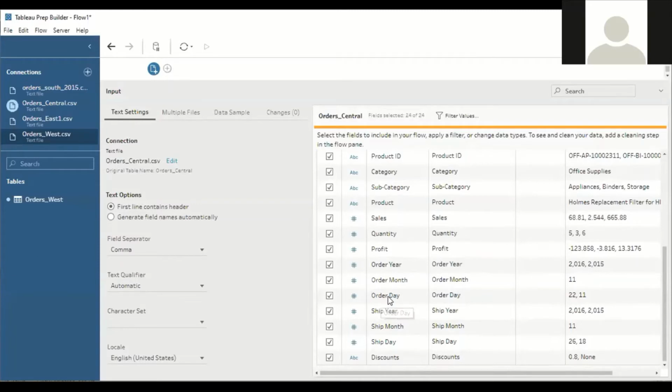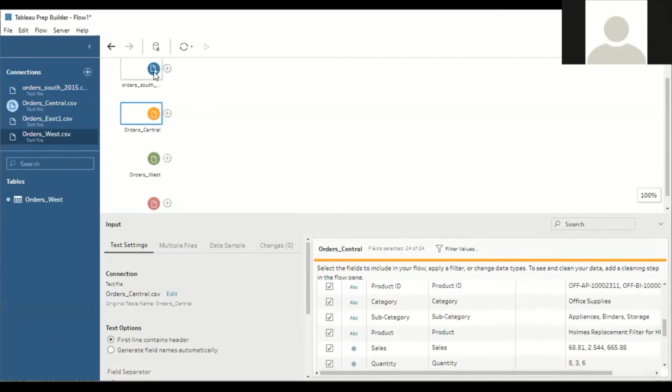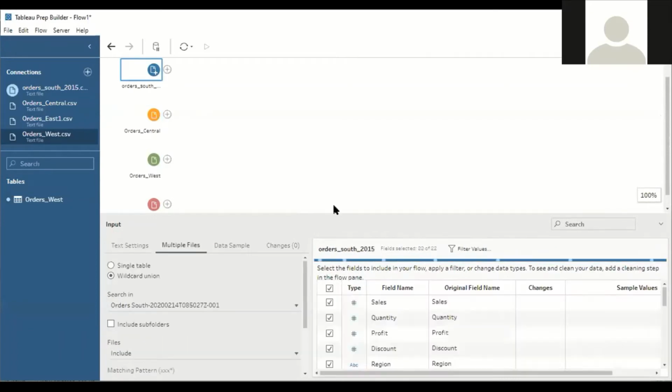In the same way, we have ship mode in the south database, but in the central database we have ship year, ship month, as well as ship date.